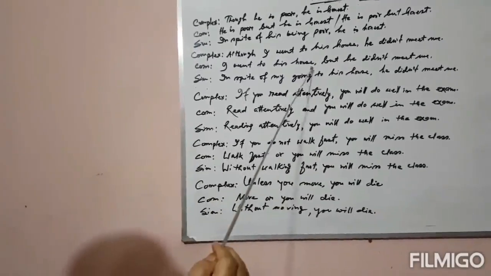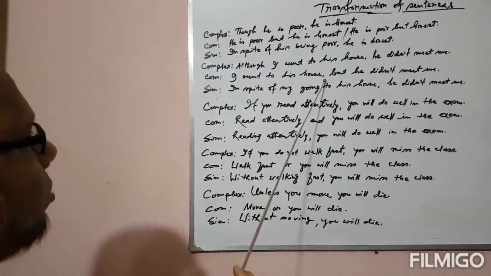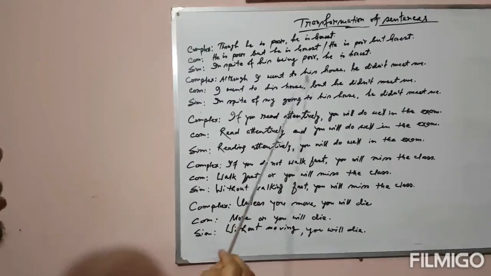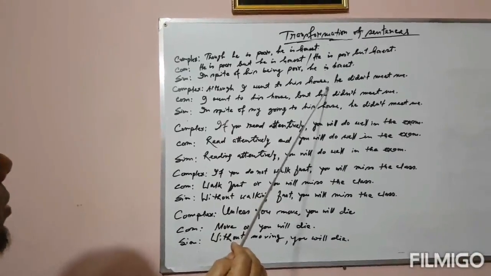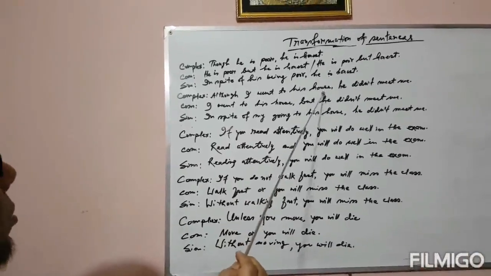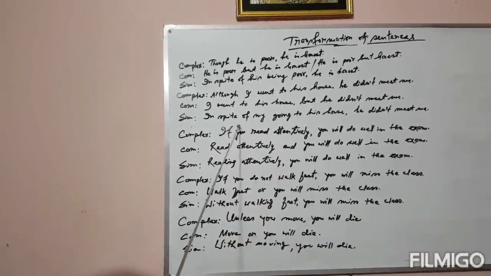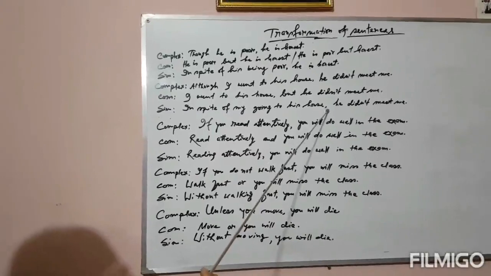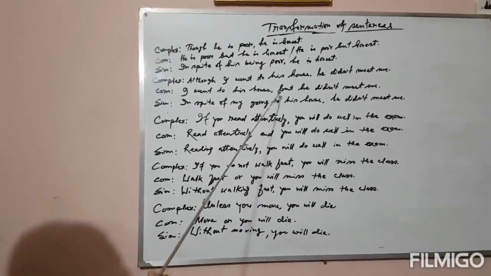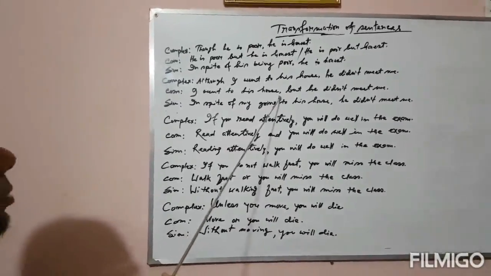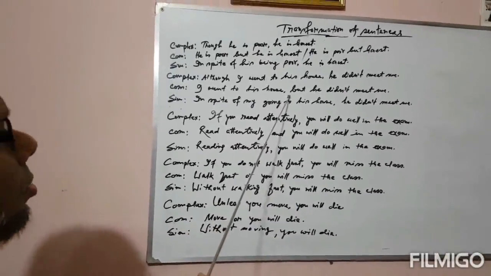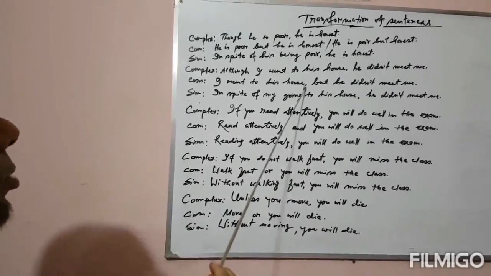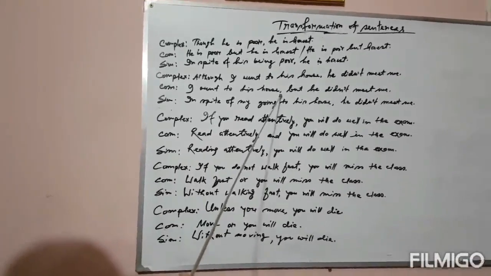We can use a comma in the compound sentence also, but it is not compulsory. But in the complex sentence, after the subordinate clause, a comma is a must, and in the simple sentence, a comma is a must. But in the compound sentence, we can use a comma, or we don't. It's optional.